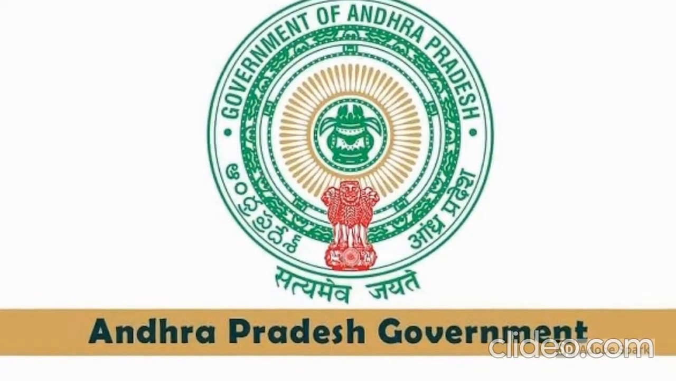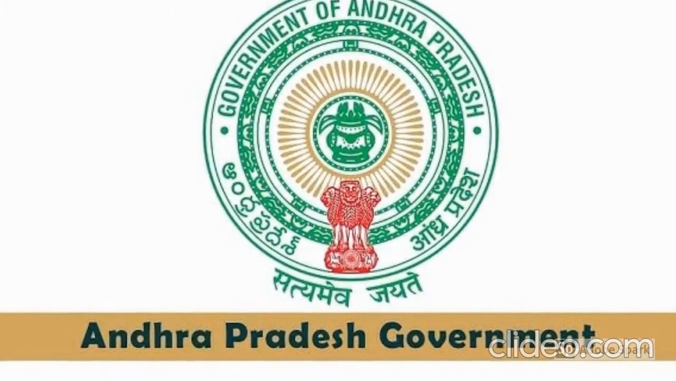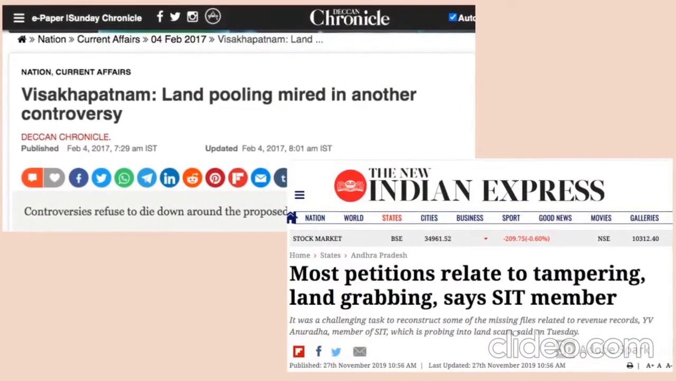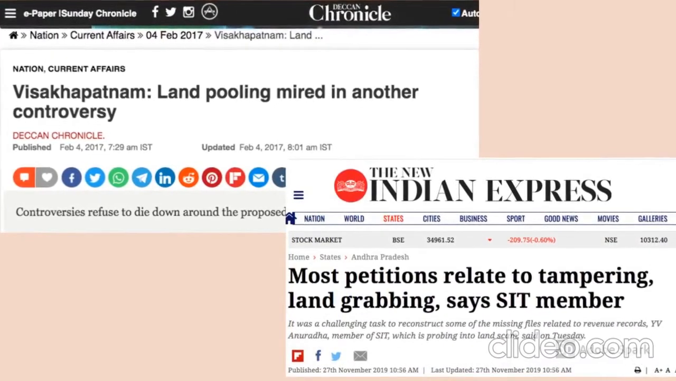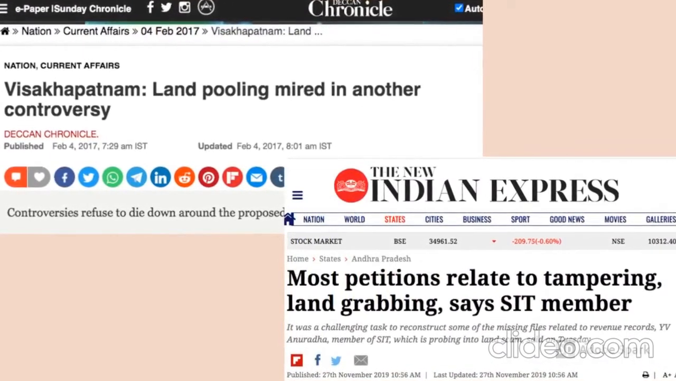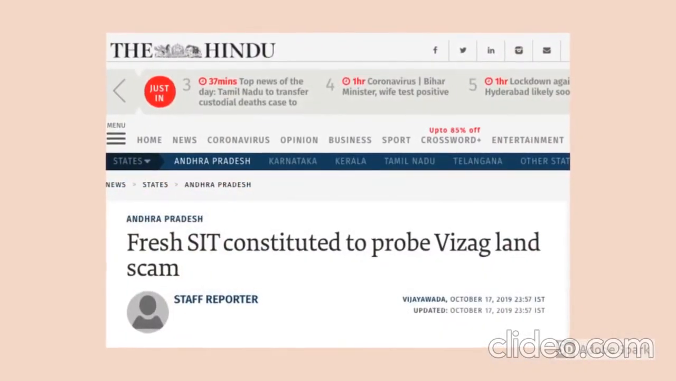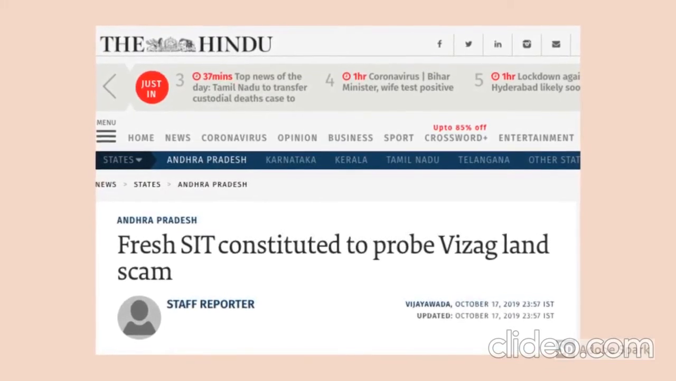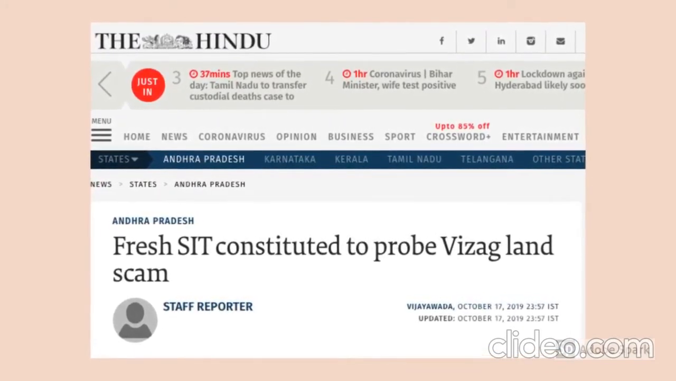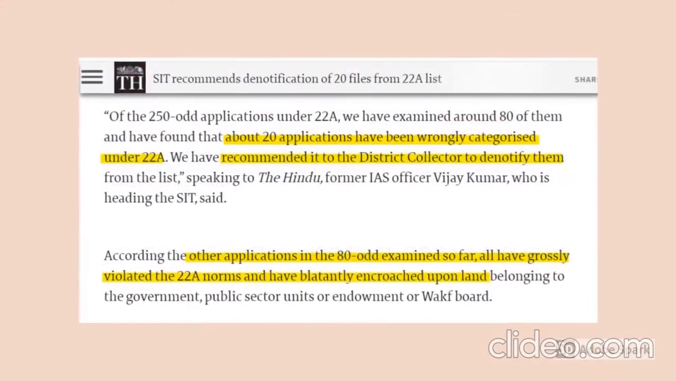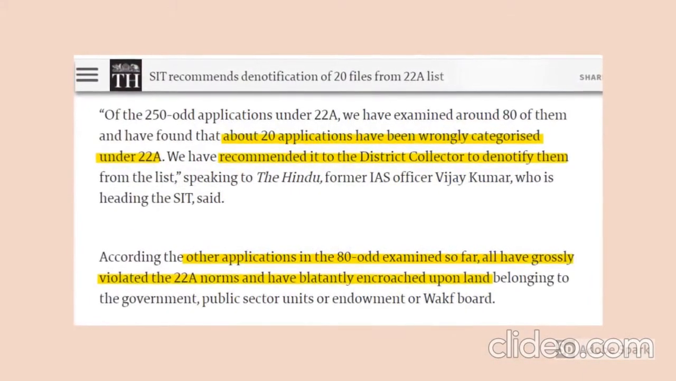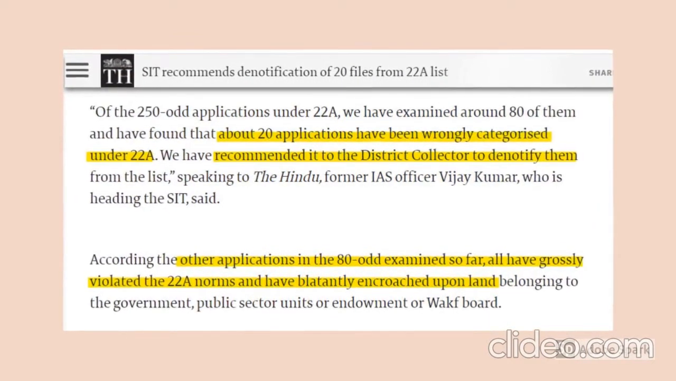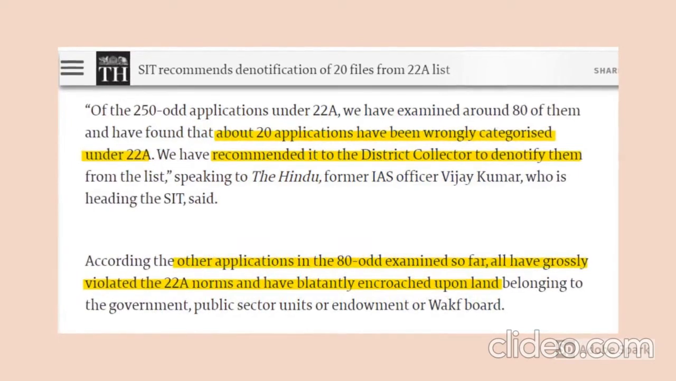In view of this issue, the state government has asked the district collectors for an explanation for this confusion. At the same time, Andhra Pradesh is also mired in other land controversies along with land pooling in Visakhapatnam. The state government has constituted a special investigation team to investigate these land scams in the district. In March this year, the SIT said that of the examined applications, some were wrongly classified under 22A, but many have grossly violated the 22A norms and are illegal encroachers of the land.